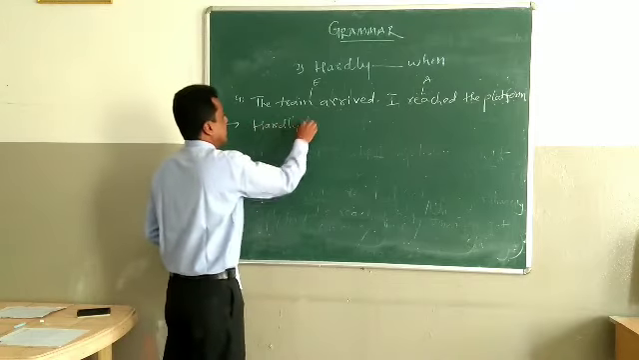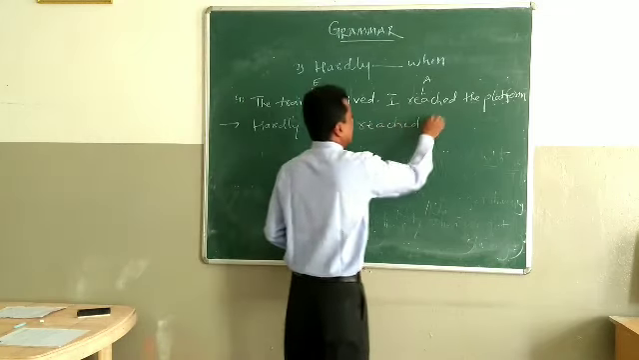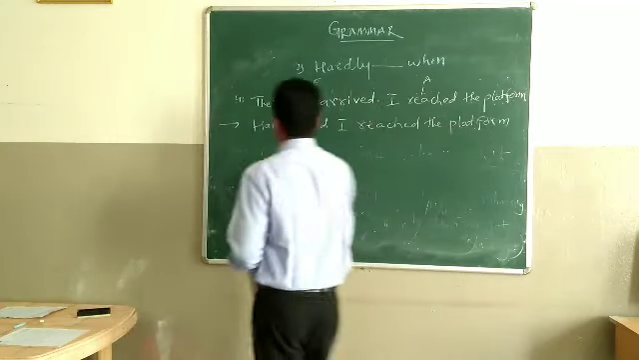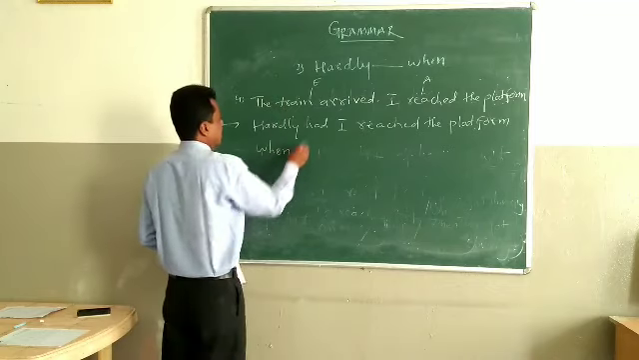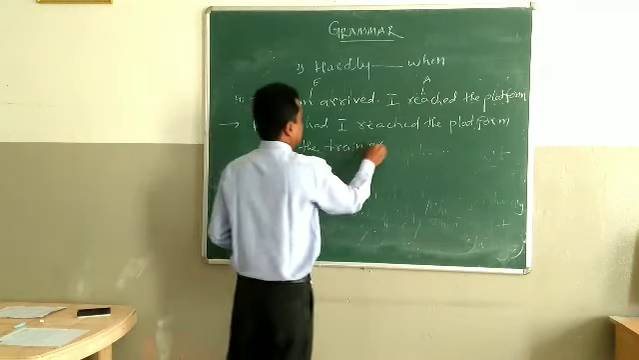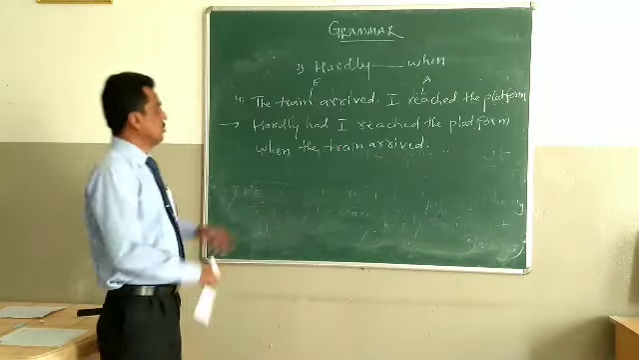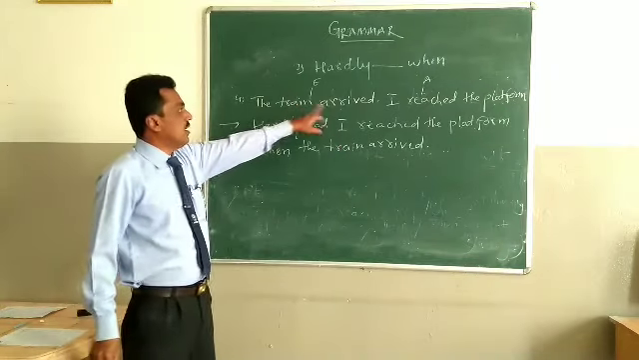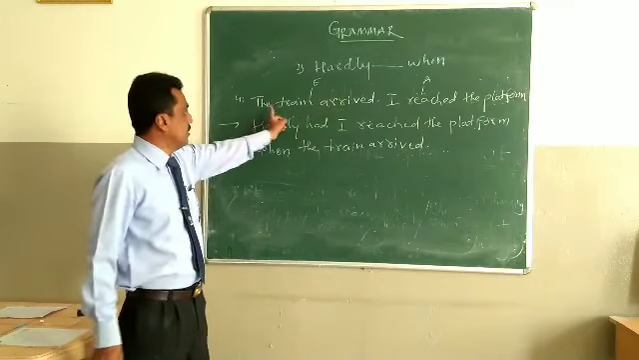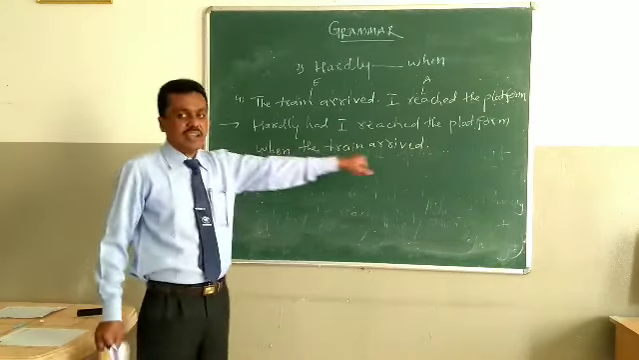Hardly had I reached the platform, comma, in place of comma, when, and the first part we can add here: the train arrived. So the train arrived, I reached the platform. We can also do: as soon as I reached the platform, comma, the train arrived. So: hardly had I reached the platform when the train arrived.